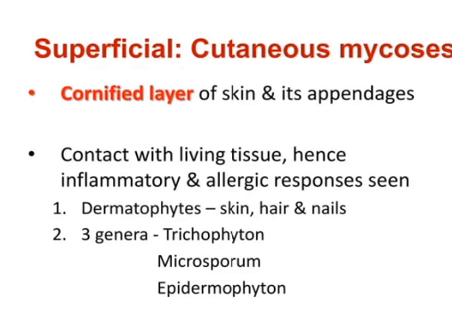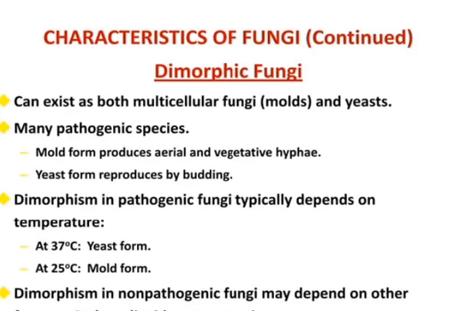Superficial cutaneous mycosis affects the cornified layer of skin and its appendages. There is contact with living tissue, hence an inflammatory or allergic response is seen. Dermatophytes affect skin, hair, and nails. There are three genera: Trichophyton, Microsporum, and Epidermophyton.